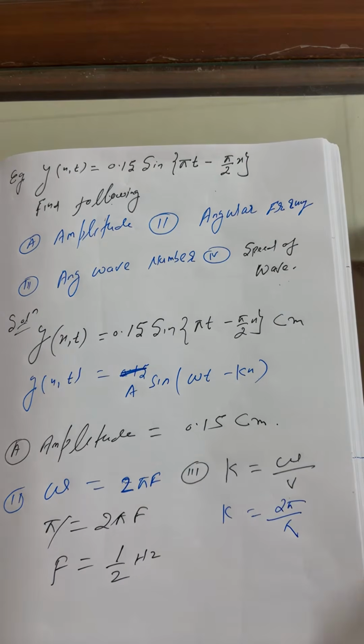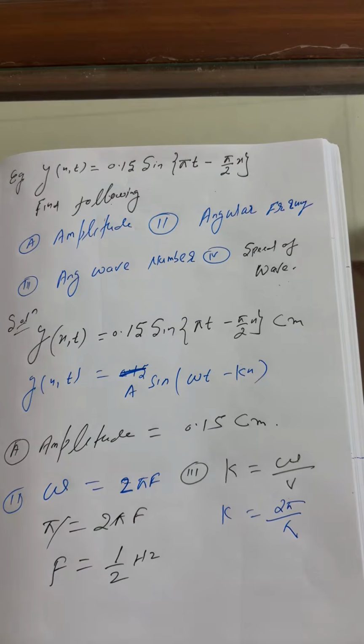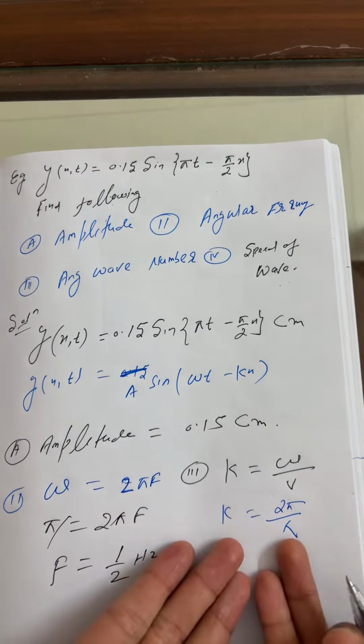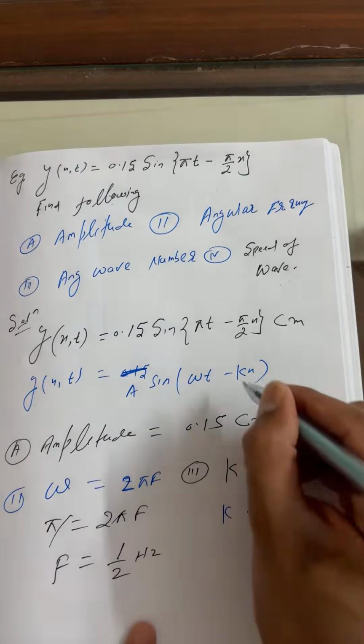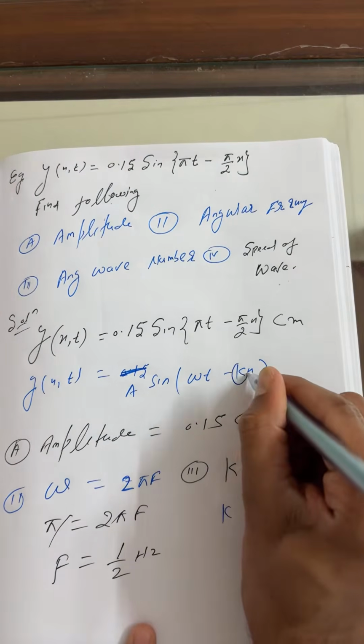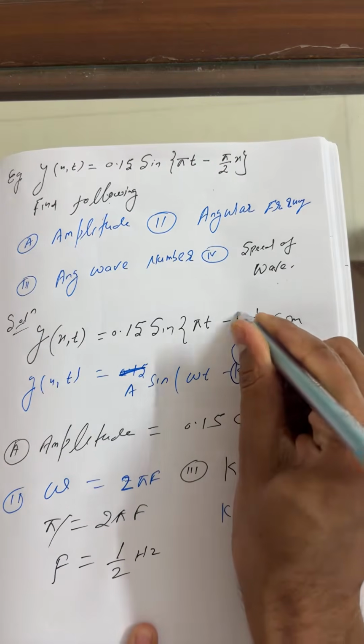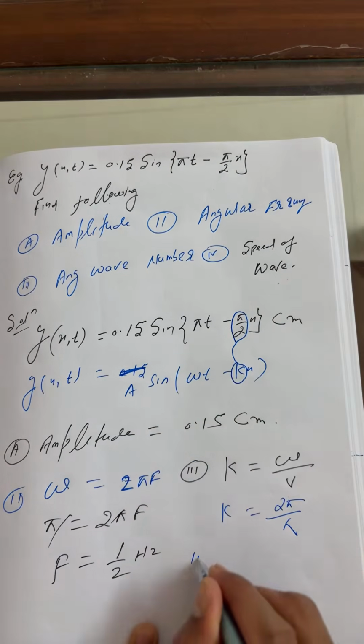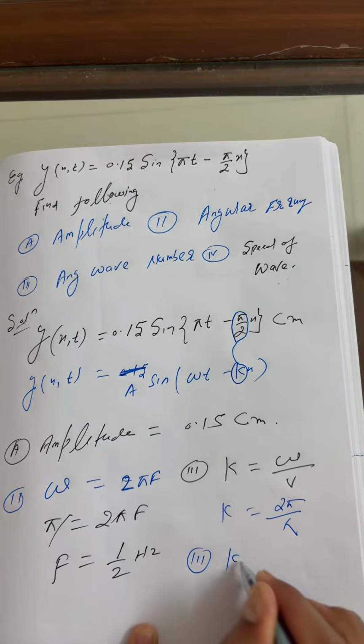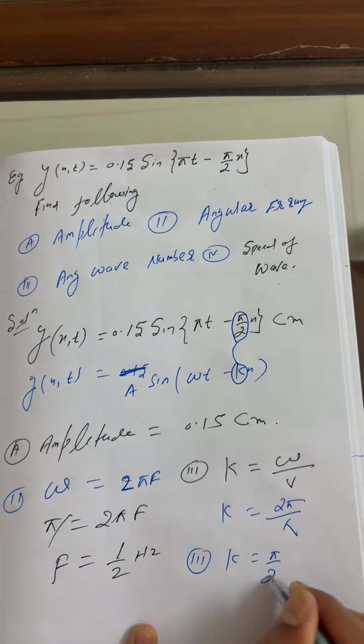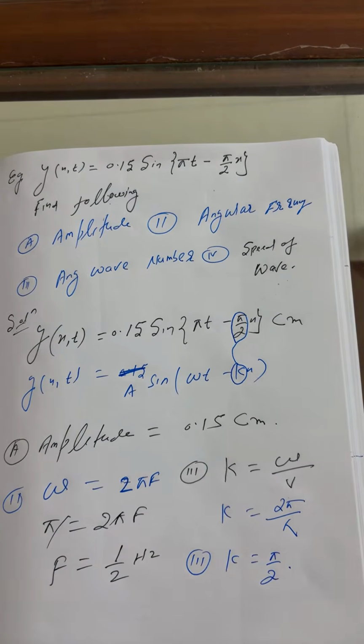But because we wish to find the angular wave number k, no need to do this entire calculation. Simply we can say this is k, and this is kx here. So the angular wave number, third point here, simply we can say is pi by 2.